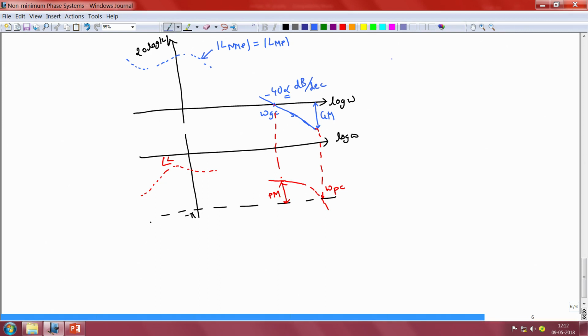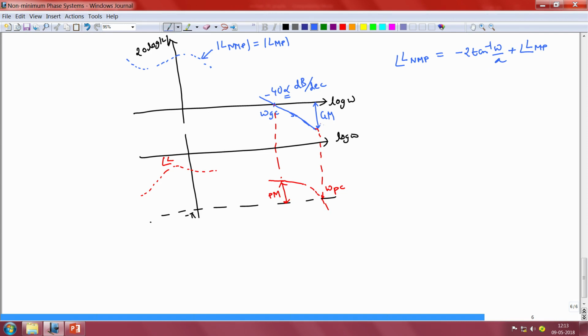So we shall first return to the relationship between the angle of the non-minimum phase loop gain and the angle of the minimum phase loop gain, and that is given by angle of LNMP is equal to minus 2 times tan inverse of omega by A, which is the phase lag of the Blaschke product, plus the angle of the minimum phase part of the loop gain, namely angle of LMP.